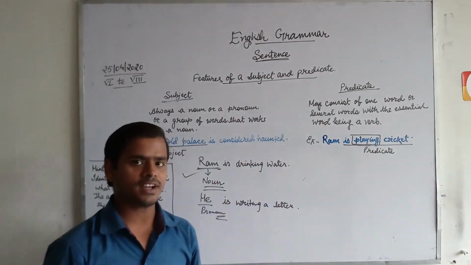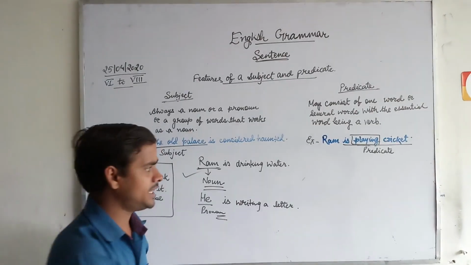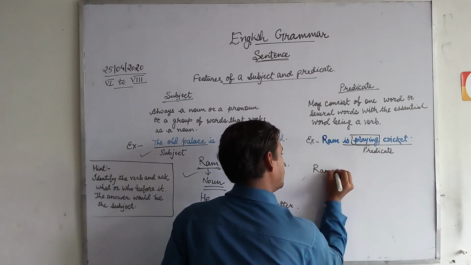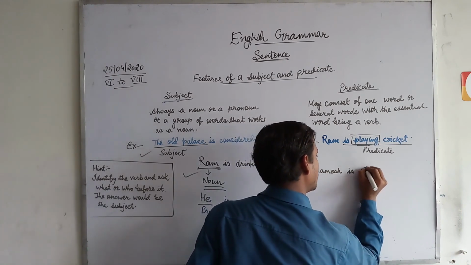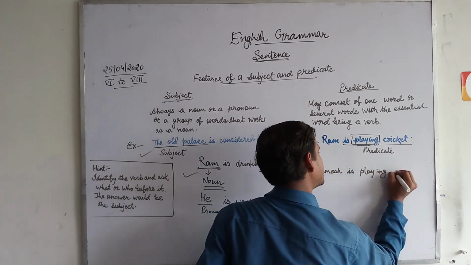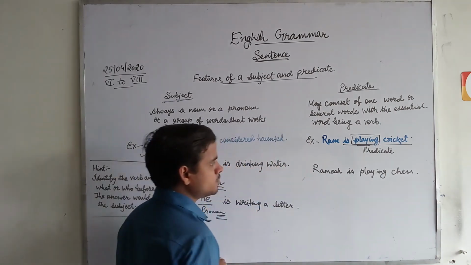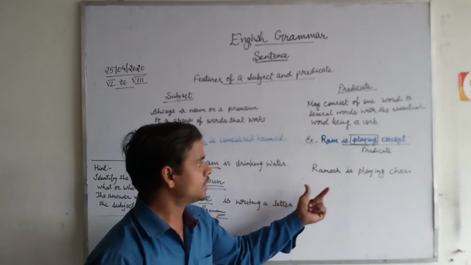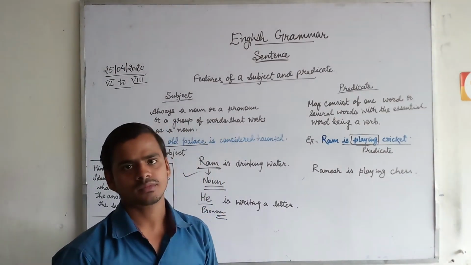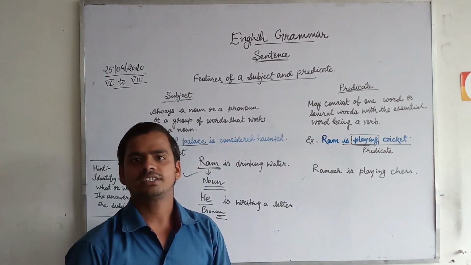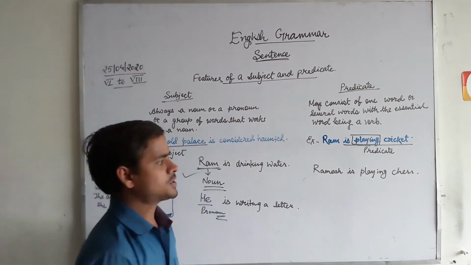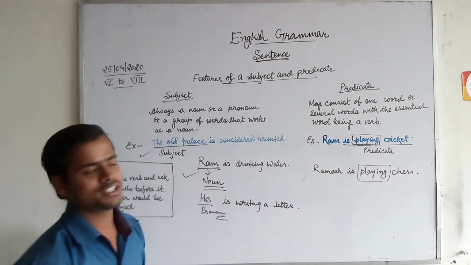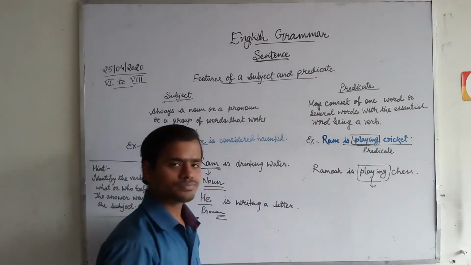आप वर्ब को आइडेंटिफाई कर लीजिए किसी भी सेंटेंस में. जैसे मैंने एक और सेंटेंस यहाँ लिख रखा है, रमेश is playing chess. Okay, so मुझे पहले क्या करना है? What we have to do, or you also have to do, is find out a verb. What is a verb? Any action word or a word that is showing an action. So playing is a verb.